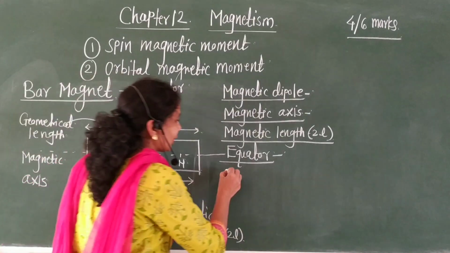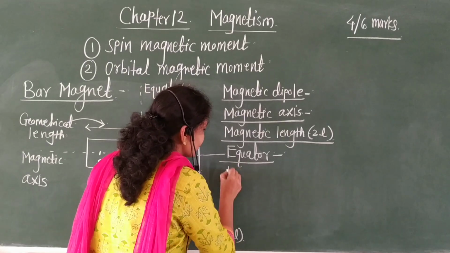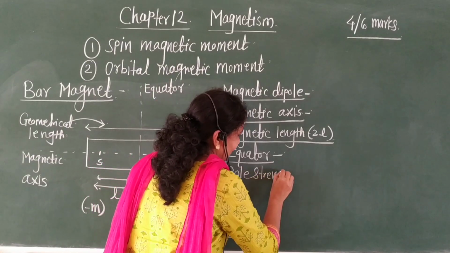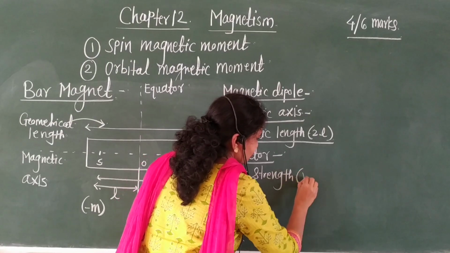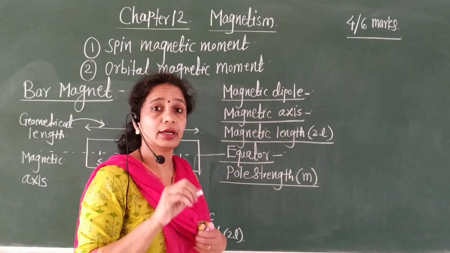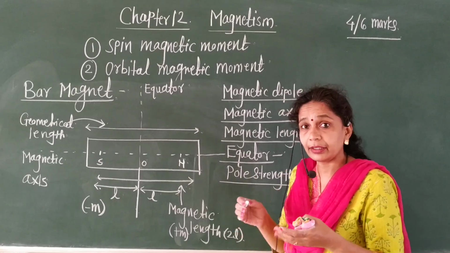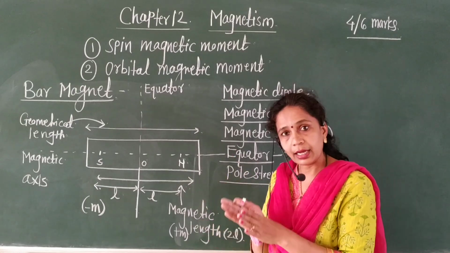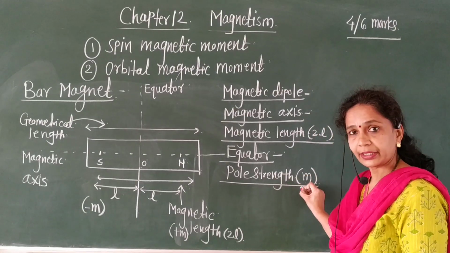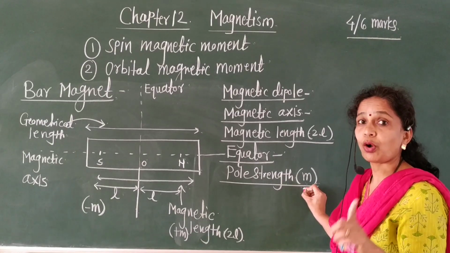Then magnetic strength, also called pole strength, small m. What is the pole strength? It is the ability of a magnet to interact with other substances. It is denoted by the letter small m.